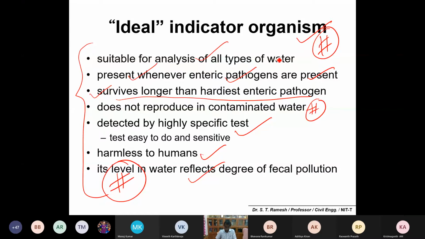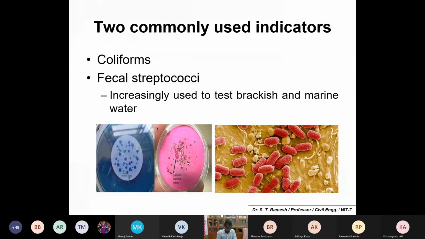Let me repeat again. An ideal indicator is suitable for all analysis and present whenever any pathogen is present in the water, especially the coliforms. It survives longer than the enteric pathogen. It will not reproduce in contaminated water. The detection is very easy and harmless to humans. Based on the indicator organism level, you can reflect the degree of fecal contamination in the water. The two commonly used indicators in water are coliforms and fecal streptococci.